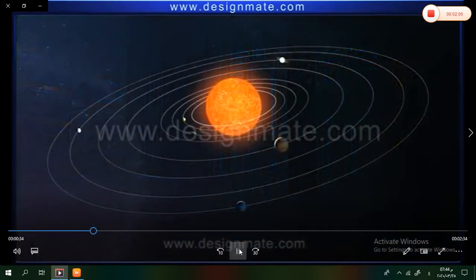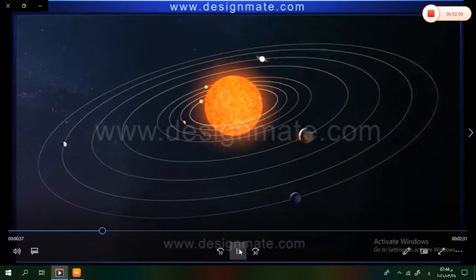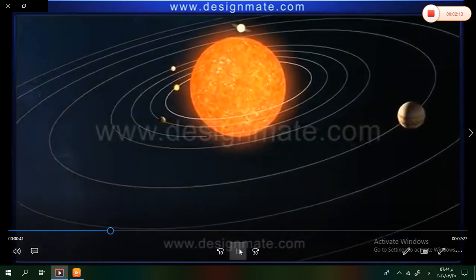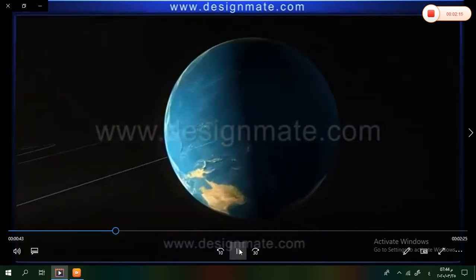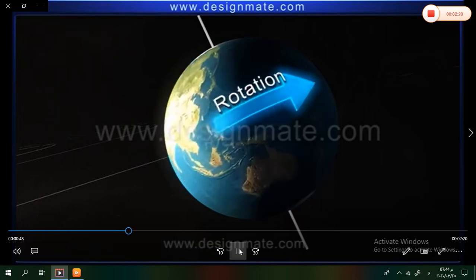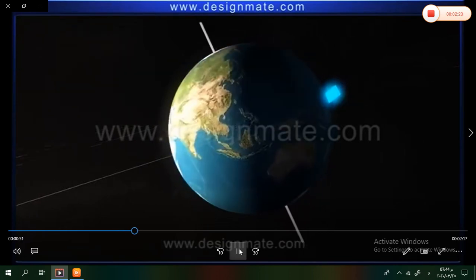Planets in the solar system are in constant motion and they revolve around the sun. All these planets, including the Earth, also rotate on their own respective axis. This rotation results in day and night on the Earth.